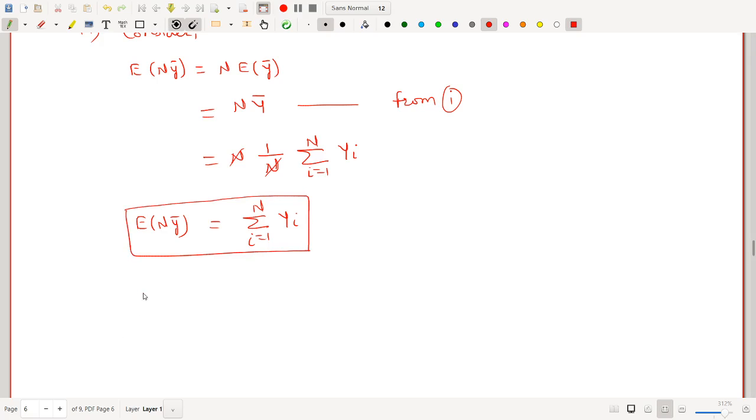So this means n into y bar is an unbiased estimator of population total. Alright.